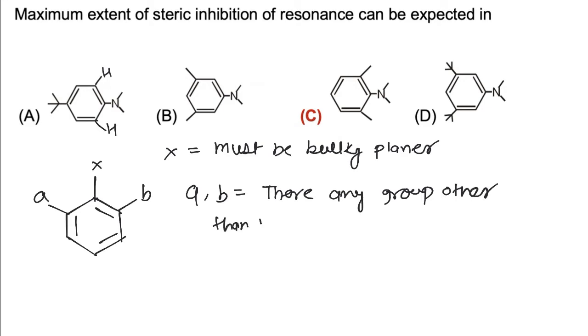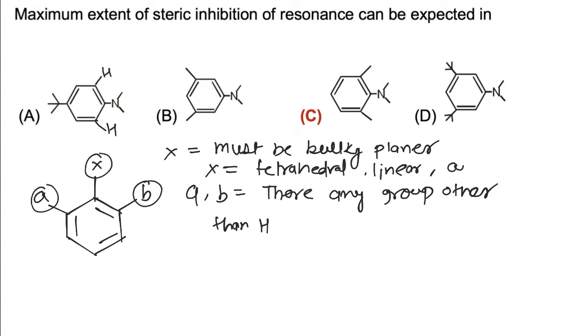If a group other than hydrogen is present, then due to repulsion between these groups, X will be out of plane. So first of all, X should be planar. X cannot be tetrahedral, linear, or an atom. So in the first case, SIR is not possible because hydrogen atoms are present, which are small.